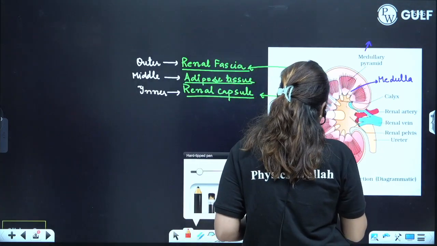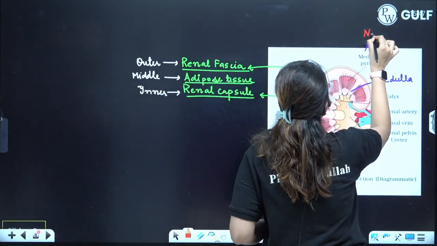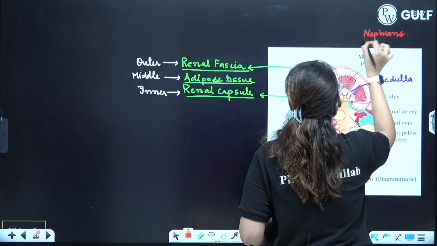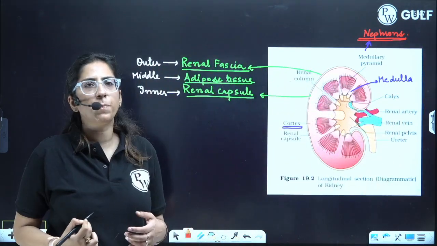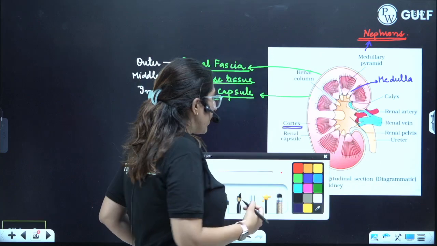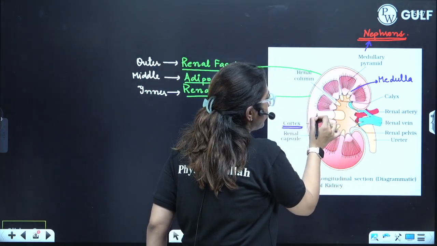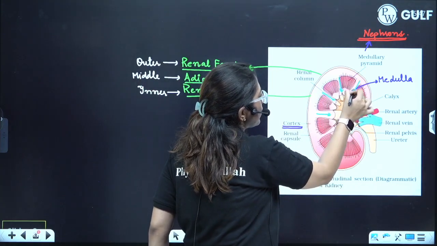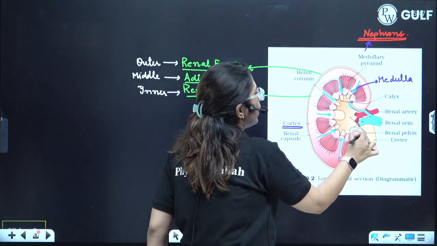The functional unit of the kidney is the uriniferous tubule, or the nephrons. Nephrons are present in the medullary pyramids. How they are present, I'll talk to you later on. These are the nephrons present over here. Now there is a part of cortex which goes deep into the medulla region.